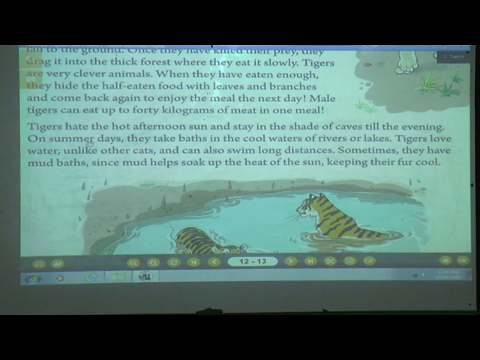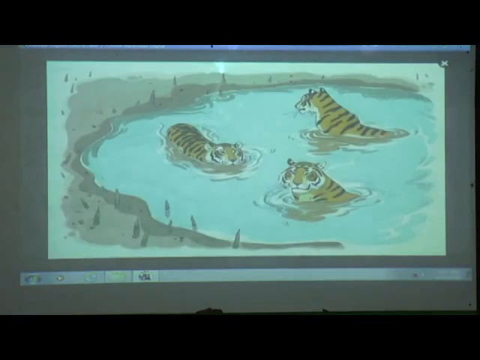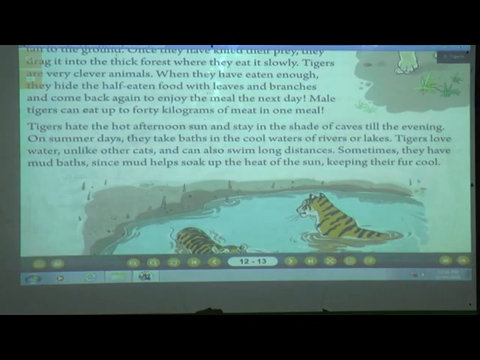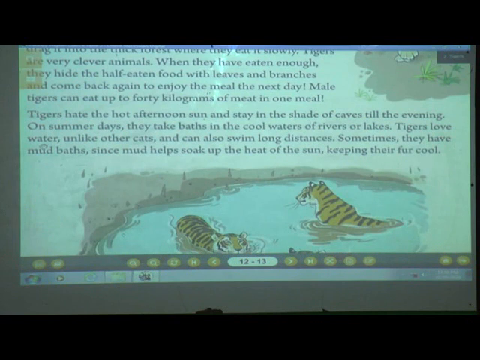And on summer days, what do they do? They take baths in the cool waters of rivers or lakes, as you can see in this picture. Yes, what are they doing? What are these tigers doing, students? Yes, they are taking a bath in the cool waters of rivers or lakes. Now tigers love water. What do they love? Yes, they love water. Unlike other cats, they can also swim long distances.